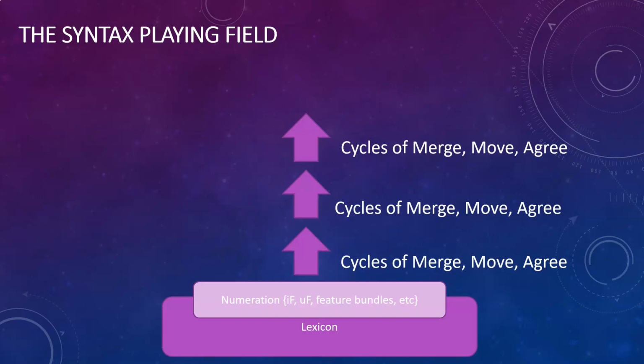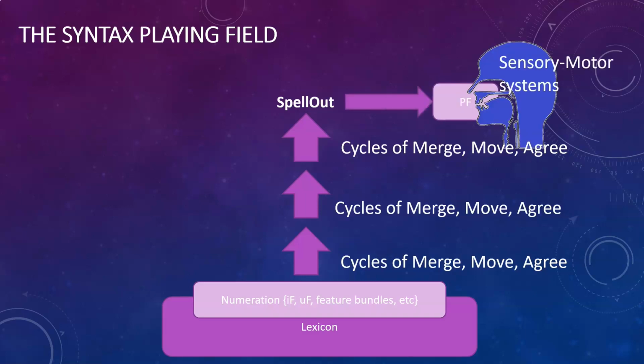Once you've got a completed sentence structure, you reach a point called spell out. And spell out has basically two parts. It sends one copy of the syntactic tree that you've built to something called PF, which stands for phonetic form, and this links up to the sensory motor systems in your brain.